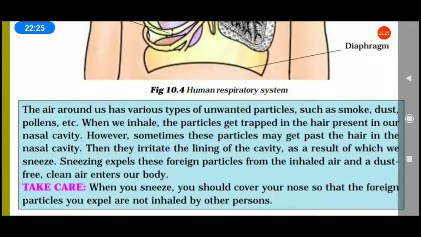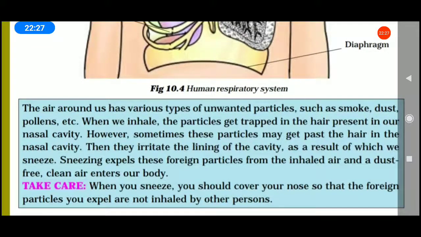Okay, next, take care. When you sneeze, you should cover your nose so that the foreign particles you expel are not inhaled by other persons. Okay.